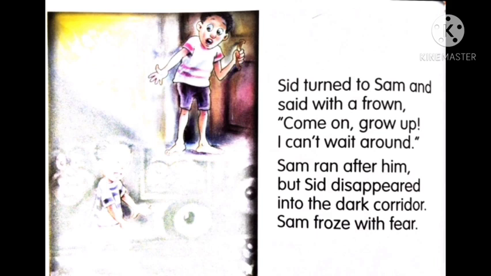Sid turned to Sam and said with a frown, Come on, grow up. I can't wait around. Sam ran after him, but Sid disappeared into the dark corridor.